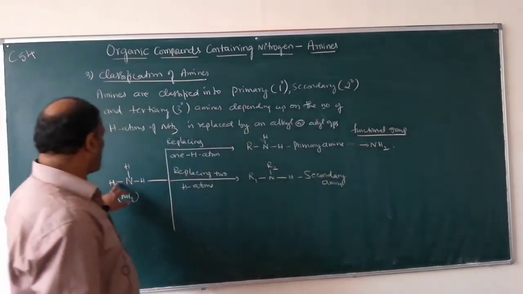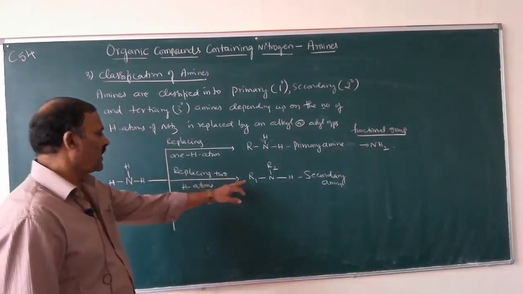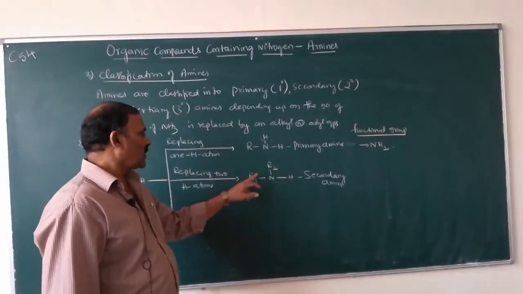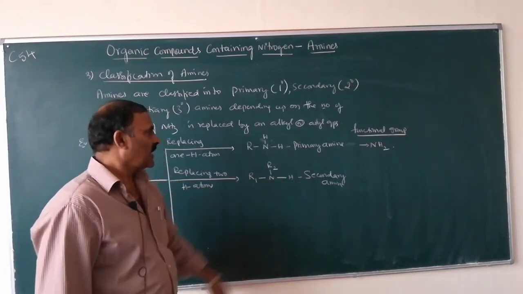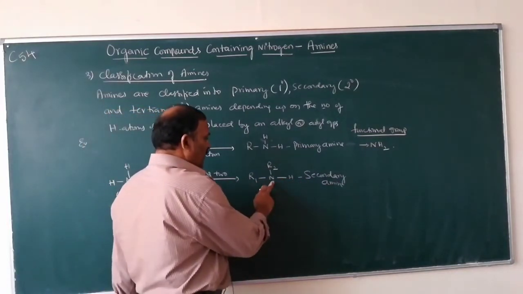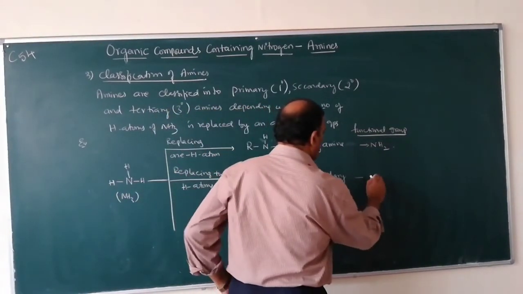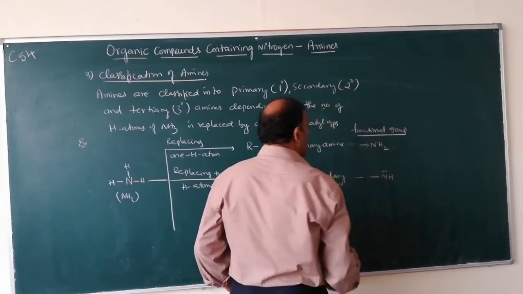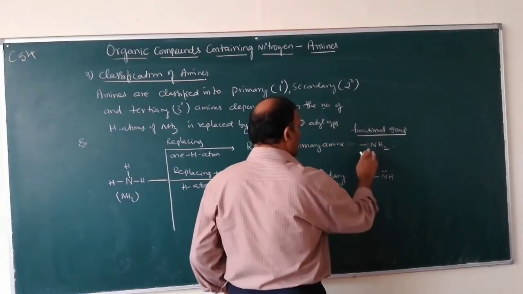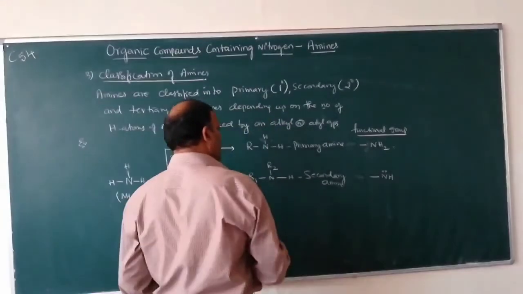So if two H atoms of ammonia are replaced by alkyl or aryl groups R1 and R2, it is called a secondary amine. What is the remaining functional group here? NH is the functional group. Here, in the primary amine, NH2 is the functional group.